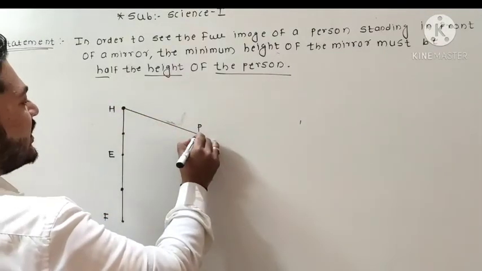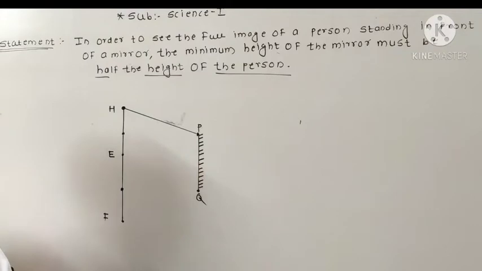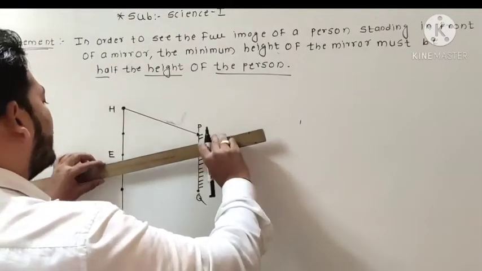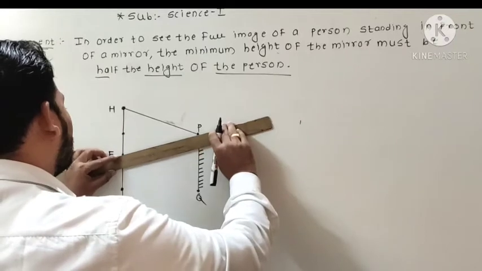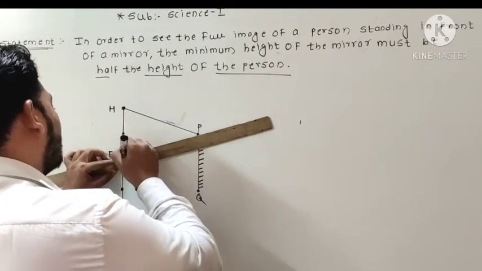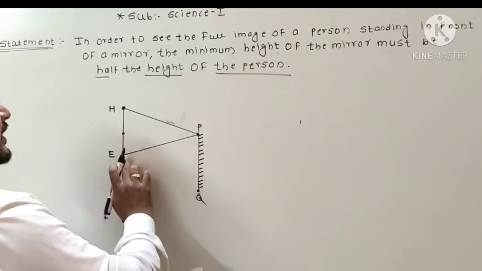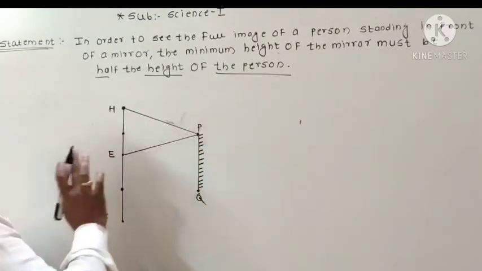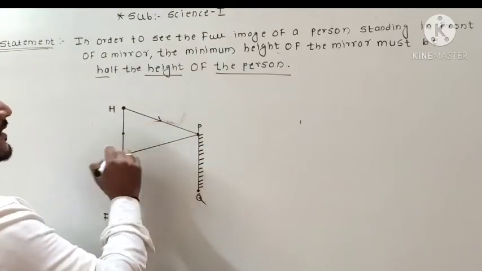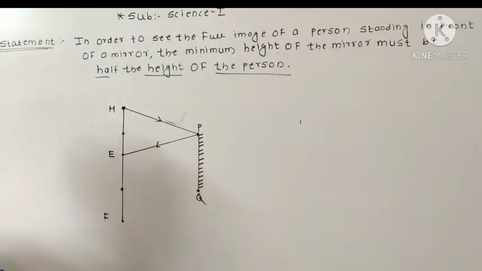Now after meeting this mirror PQ, we know that it gets reflected. So the reflection we show here, that is we draw a line EP or PE. So this is called an incident ray and this is a reflected ray.